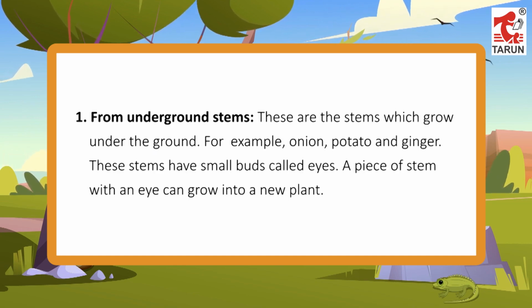1. From underground stems. These are the stems which grow under the ground, for example, onion, potato and ginger. These stems have small buds called eyes. A piece of stem with an eye can grow into a new plant.